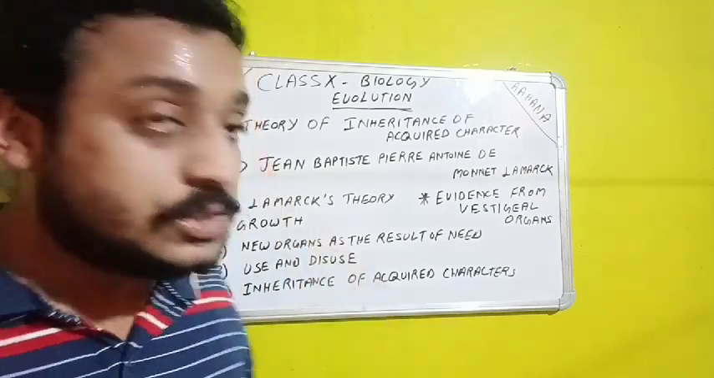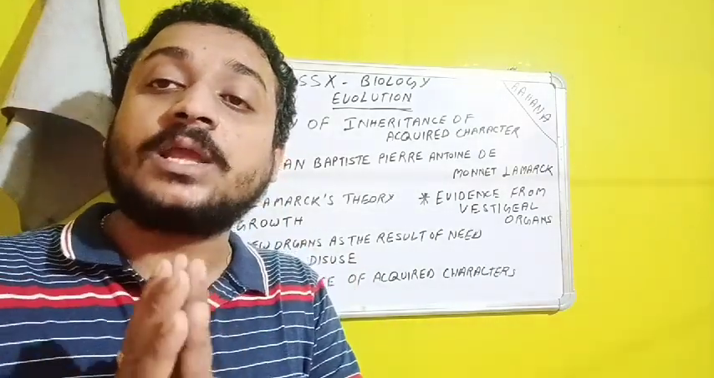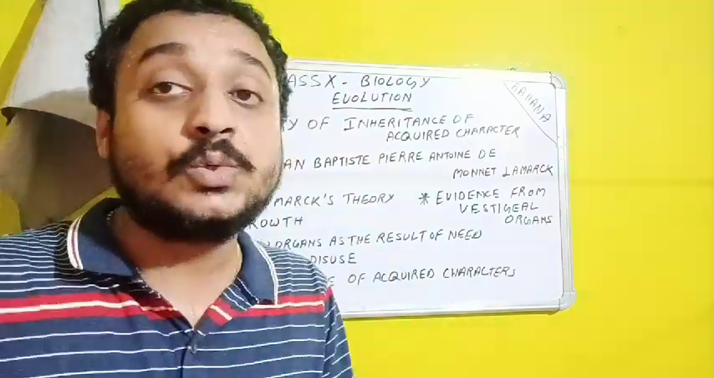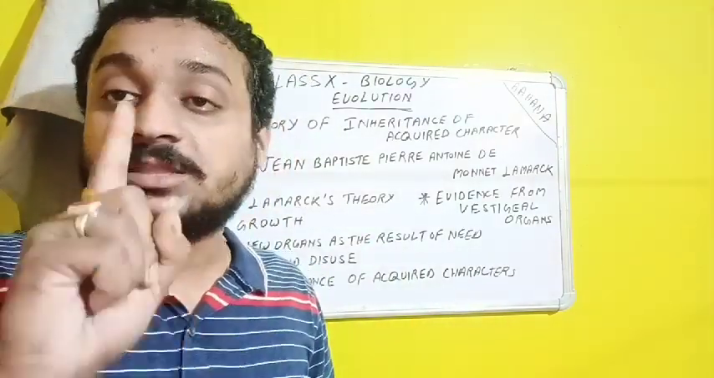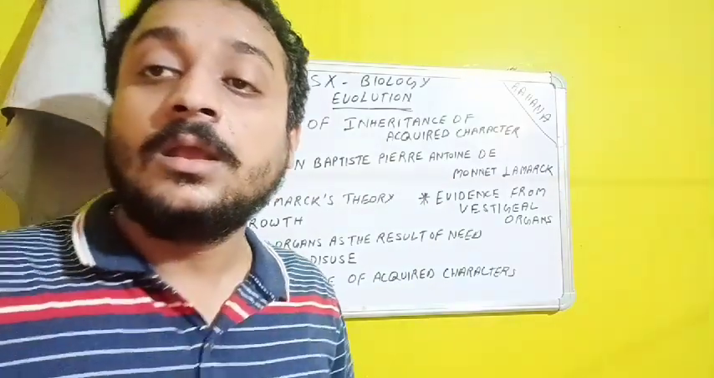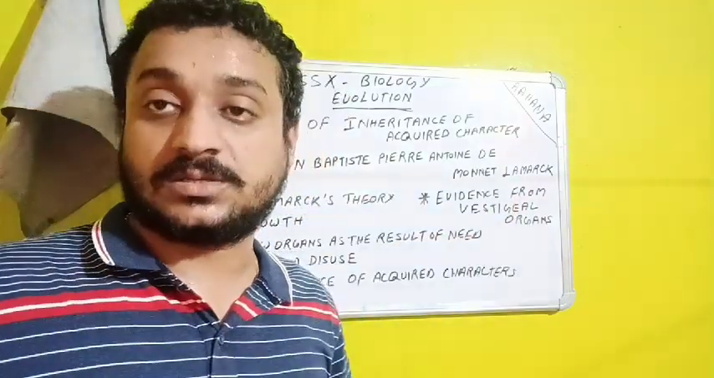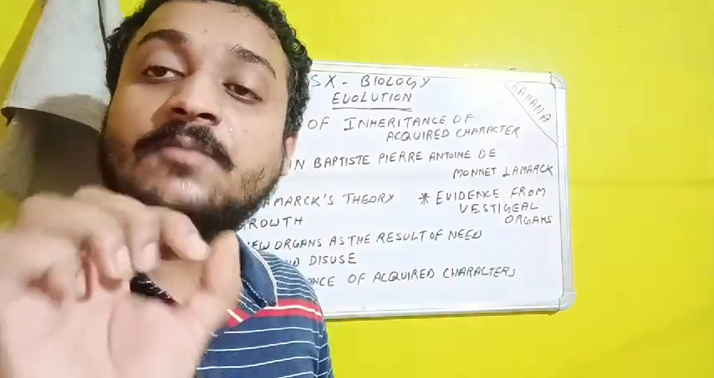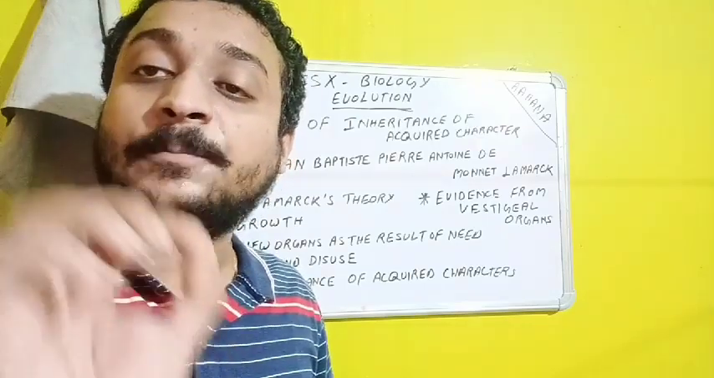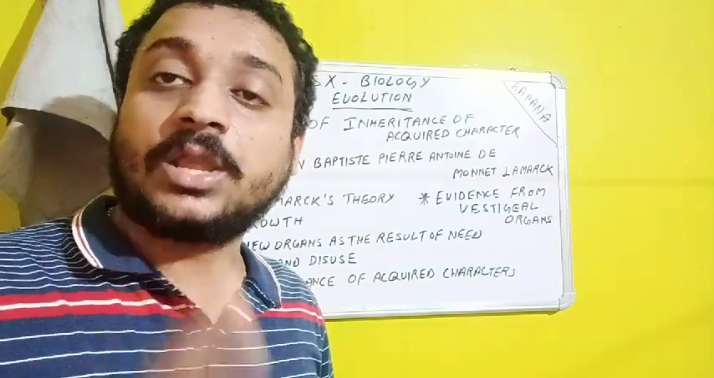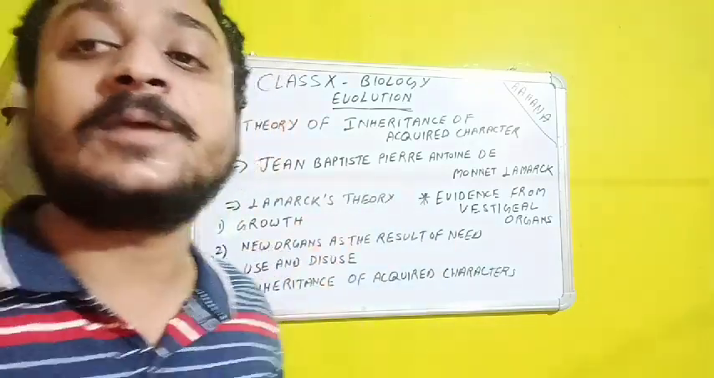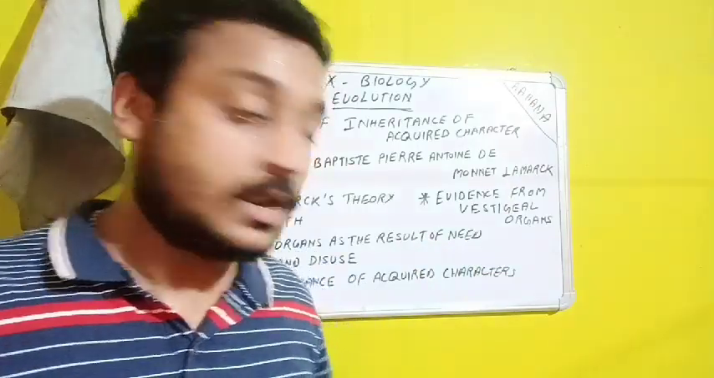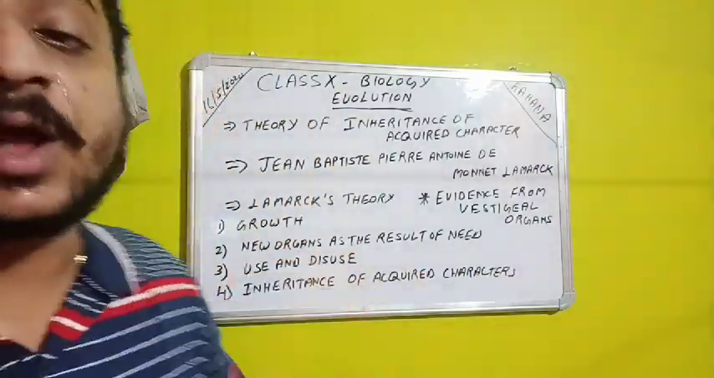And when he spoke about disuse, it means if any of the organs are not in use within the organism, then that organ won't be shown in the upcoming generations. The organs which are in use will appear in each and every generation, but the organs which are of no use won't appear in every generation, and after a few generations may disappear.